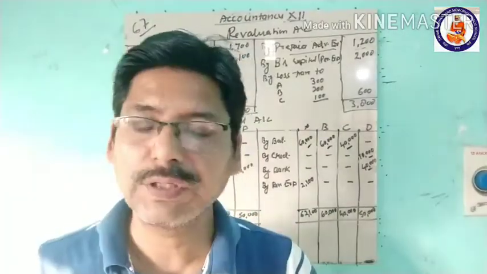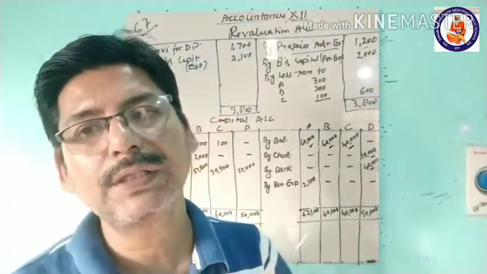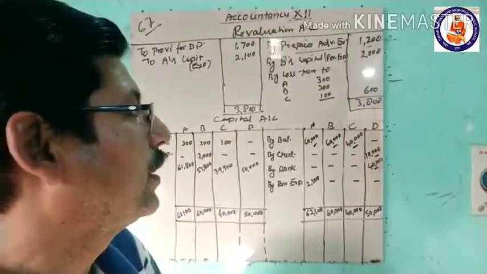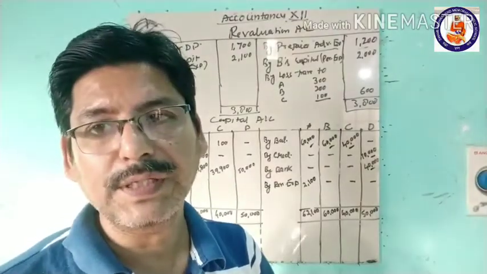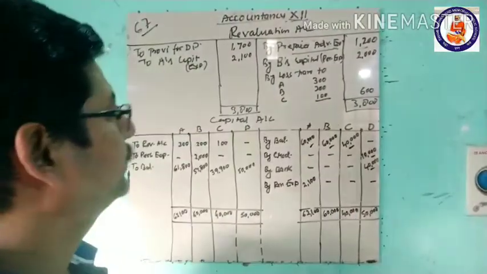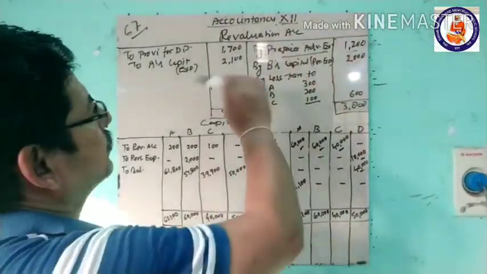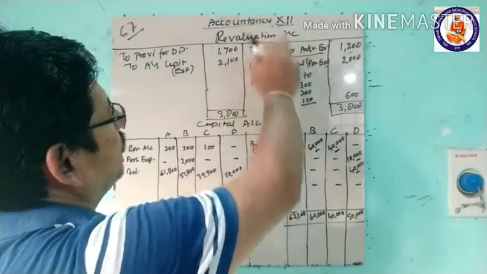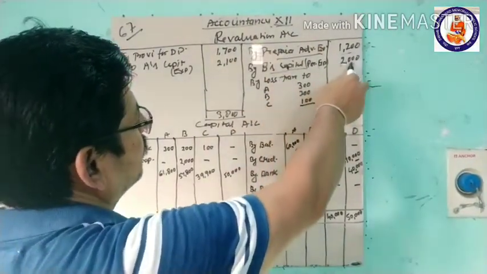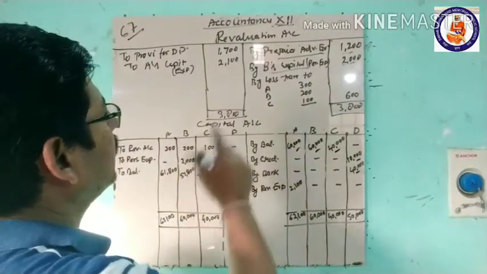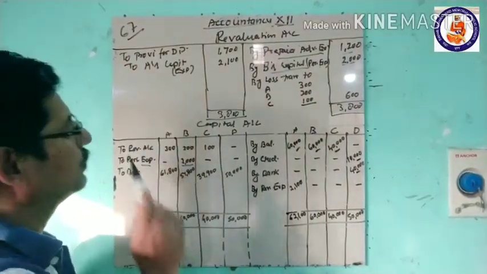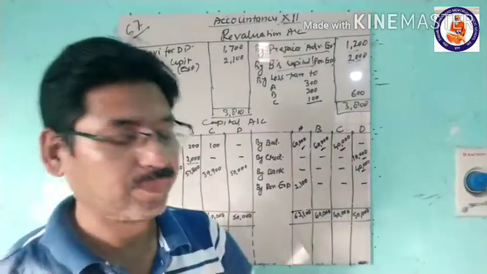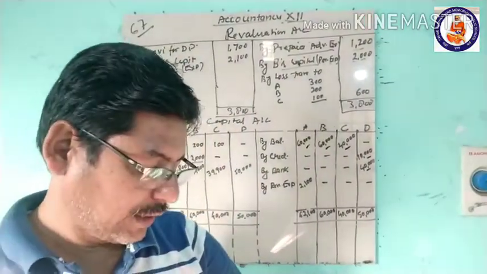B's capital account will be debited with the expense. B's capital account debit to revaluation account, 2,000 rupees. His capital account is debited for the personal expenses of 2,000 rupees. Now come to the next expense.